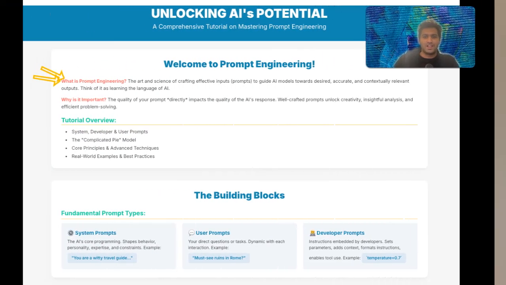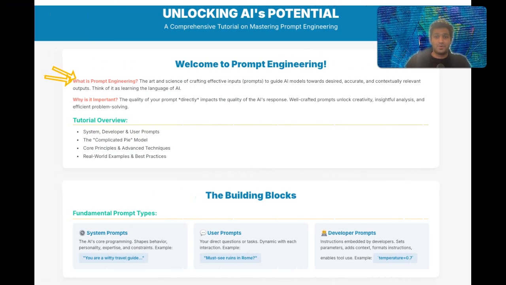Hello and welcome. Are you ready to unlock the true power of artificial intelligence? Whether you're a curious beginner, a developer looking to enhance your AI applications, or a content creator aiming for new heights, you've come to the right place. In today's rapidly evolving digital landscape, AI is more than just a buzzword. It's a transformative technology. But to harness its full potential, we need to learn how to communicate with it effectively.